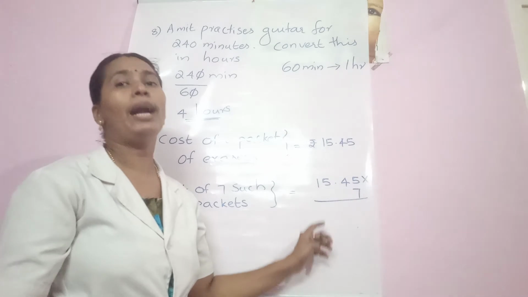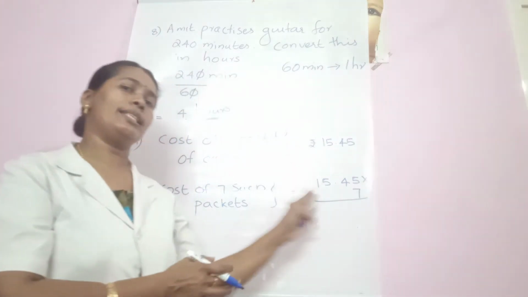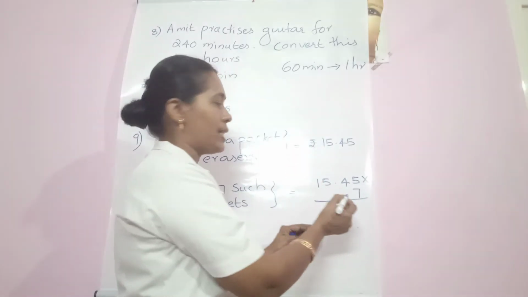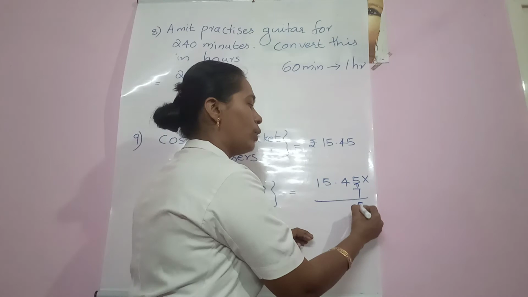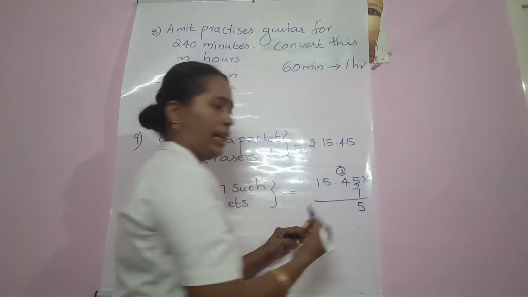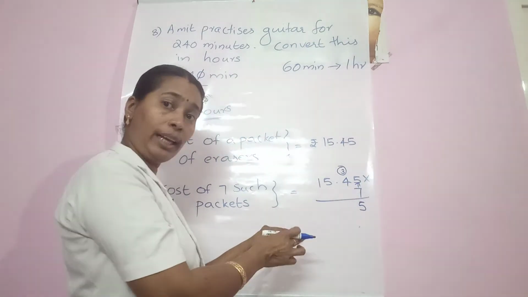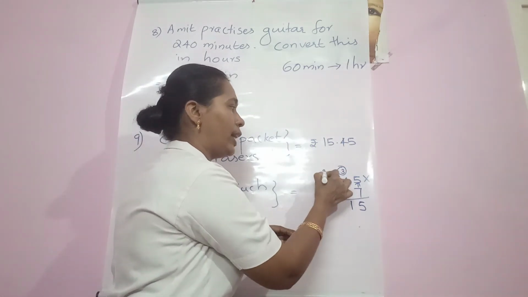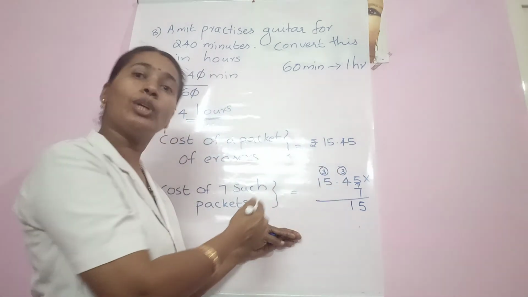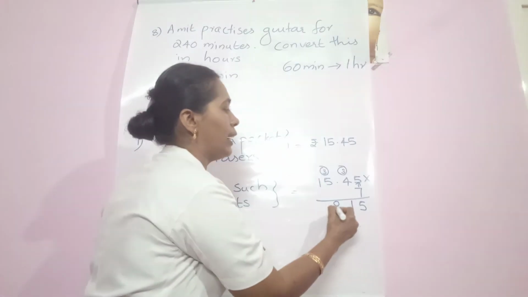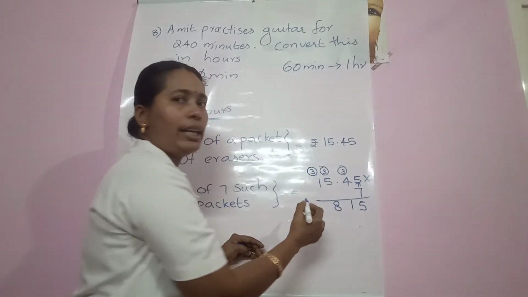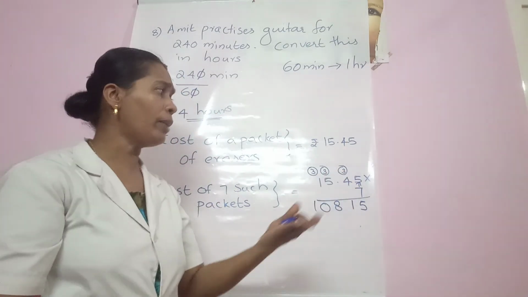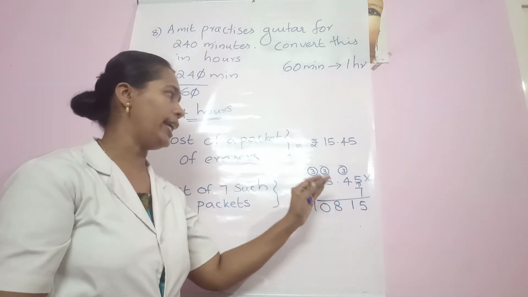We need to multiply. First you multiply, then let us consider the decimal point. Okay, usual multiplication first. Only the numbers you need to consider. 7 5s are 35. Let me write 3 as balance here. 7 4s are 28. 28 plus 3, 31. 3 on the top. 7 5s are 35. 35 plus 3 is 38. 3 again balance. 7 1s are 7. 7 plus 3, 10.